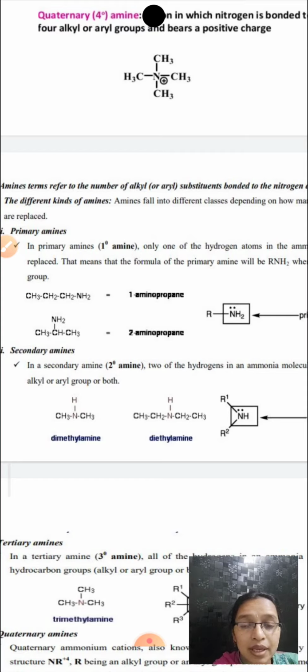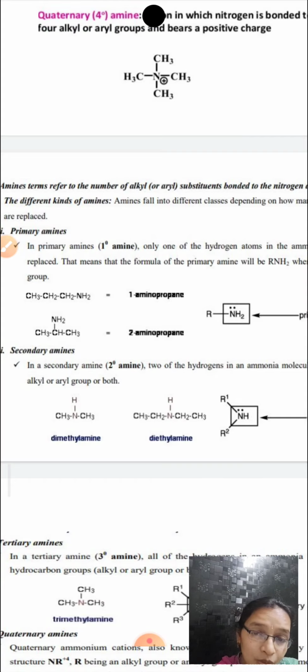Next, secondary amines. If two hydrogens in an ammonia molecule are replaced by alkyl groups or aryl groups, or an alkyl and an aryl group, that is called a secondary amine. Examples: dimethylamine, where nitrogen is surrounded by two methyl groups; diethylamine, where nitrogen is surrounded by two ethyl groups. You can also have an unsymmetrical amine like methylethylamine.